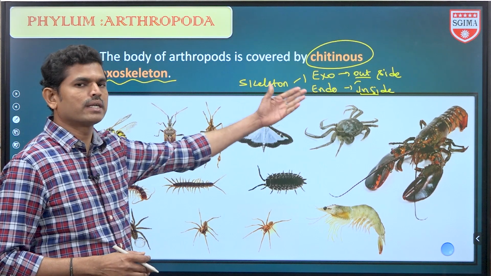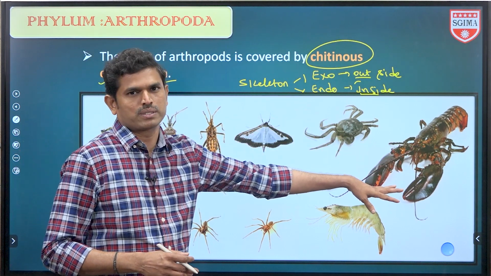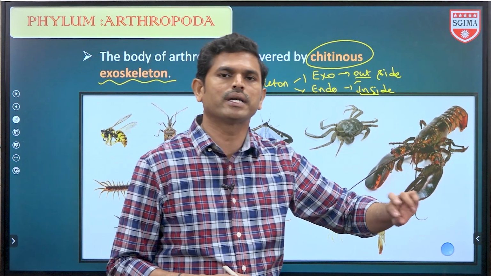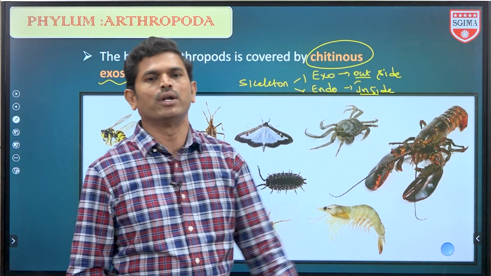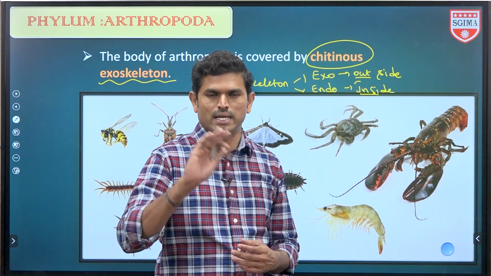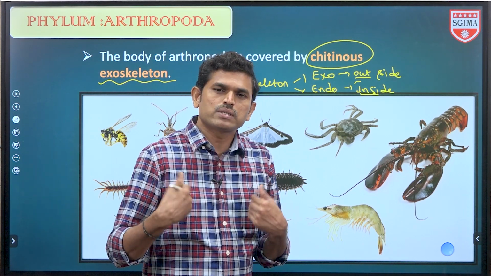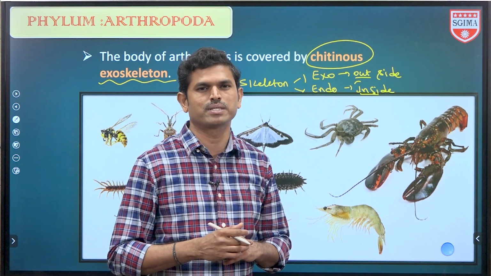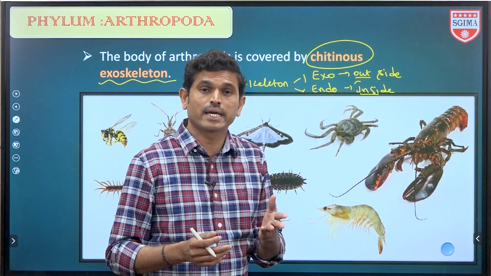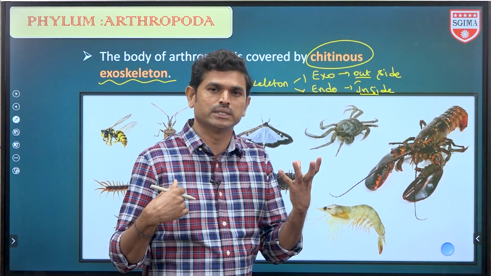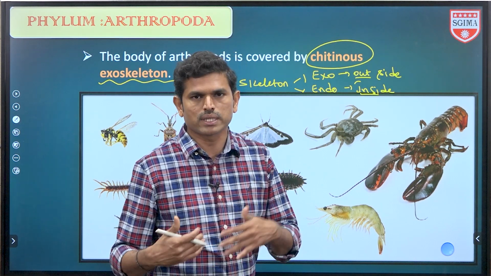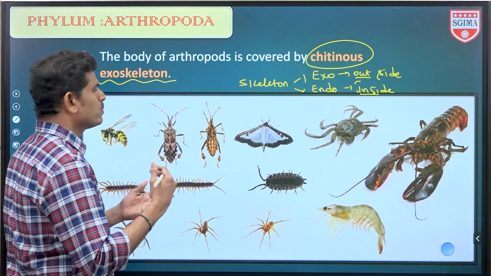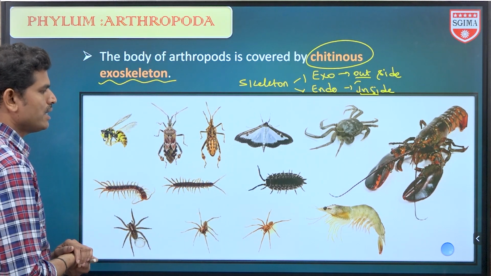Some organisms contain the exoskeleton and may not have an endoskeleton. Some contain the endoskeleton and may not have an exoskeleton. Some contain both exoskeleton as well as endoskeleton. For example, fishes have scales as exoskeleton and bones as endoskeleton, cartilaginous and bony. And in birds, exoskeleton includes feathers, beak, claws, scales, and endoskeleton includes pneumatic bones. So both are present in these organisms.